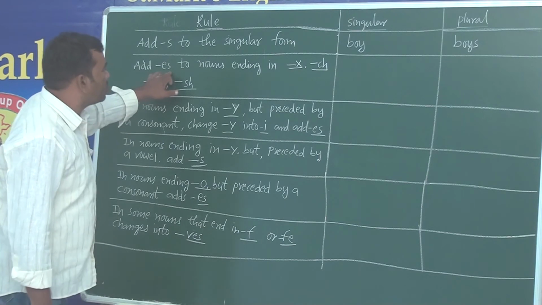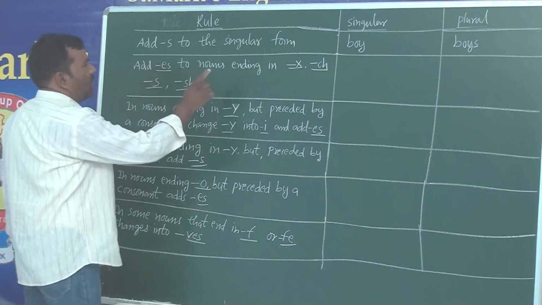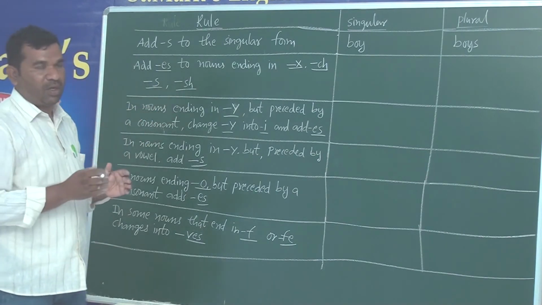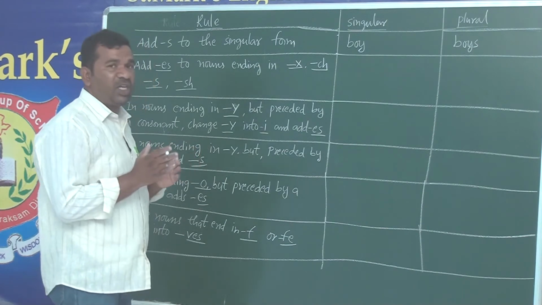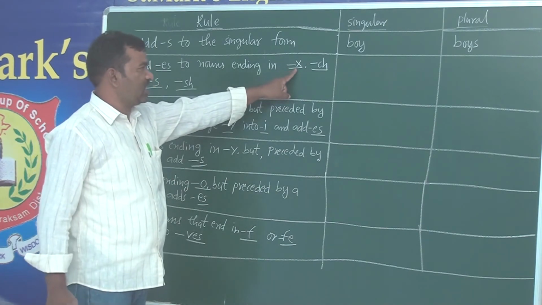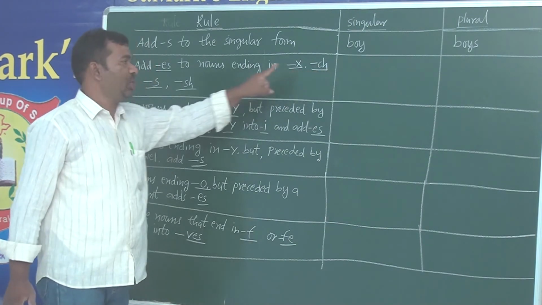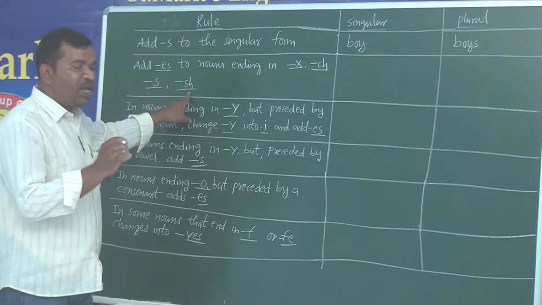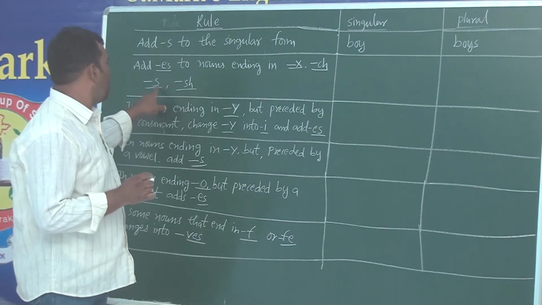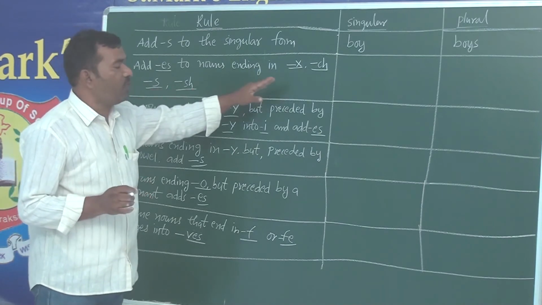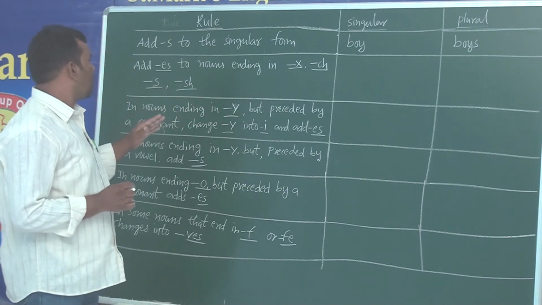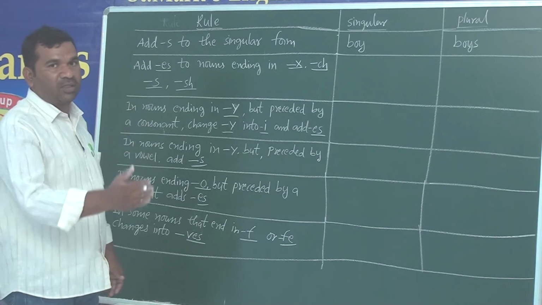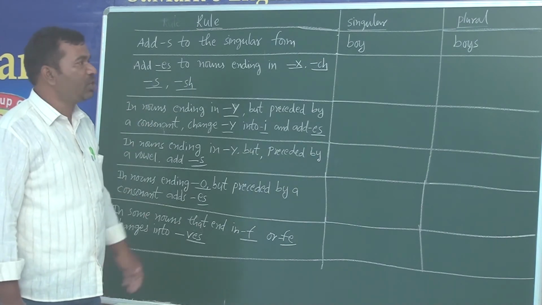Add es to nouns ending in s, x, ch, sh, etc. You see that any noun that ends with s, x, ch or sh, I mean any noun which ends with any letter out of these four, has to be added with es. Thus, they would change into plural.